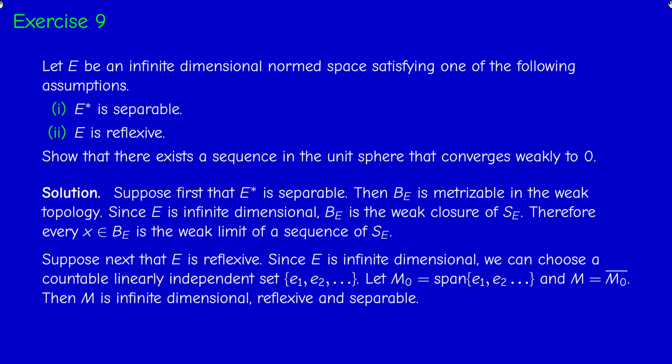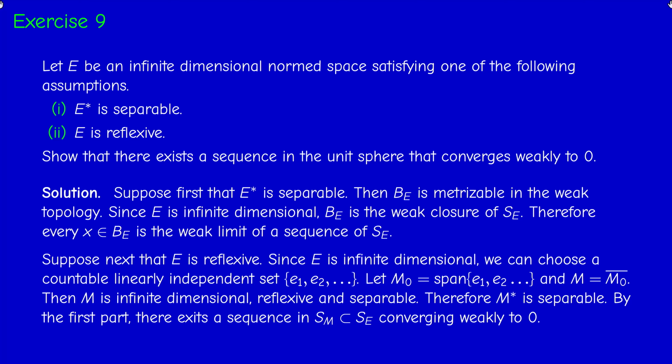And therefore, I can apply the first case to M. We know from the course that if M is reflexive and separable, then its dual is also reflexive and separable. We need the reflexivity assumption because if M is separable in general, it doesn't mean that M star is separable. We already proved that in the exercises. So we can apply now the first part: there exists a sequence in the unit sphere of M converging weakly to 0.